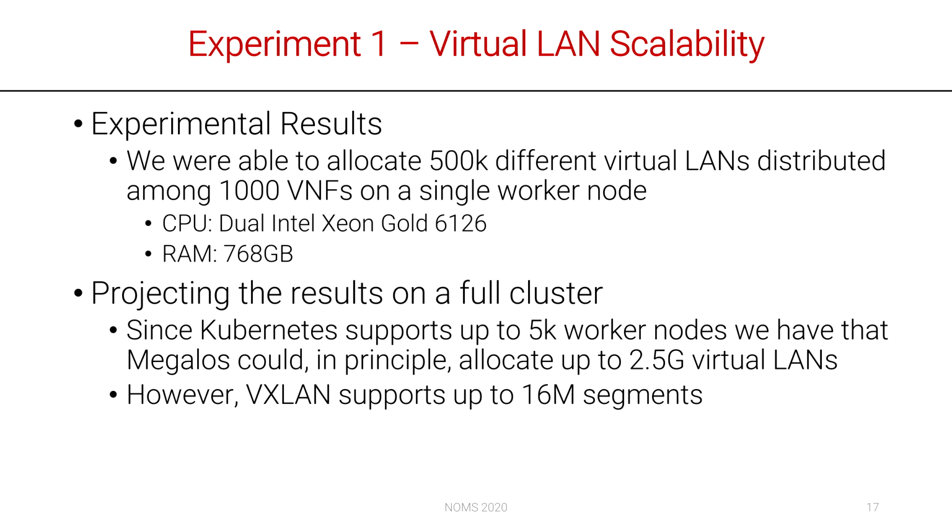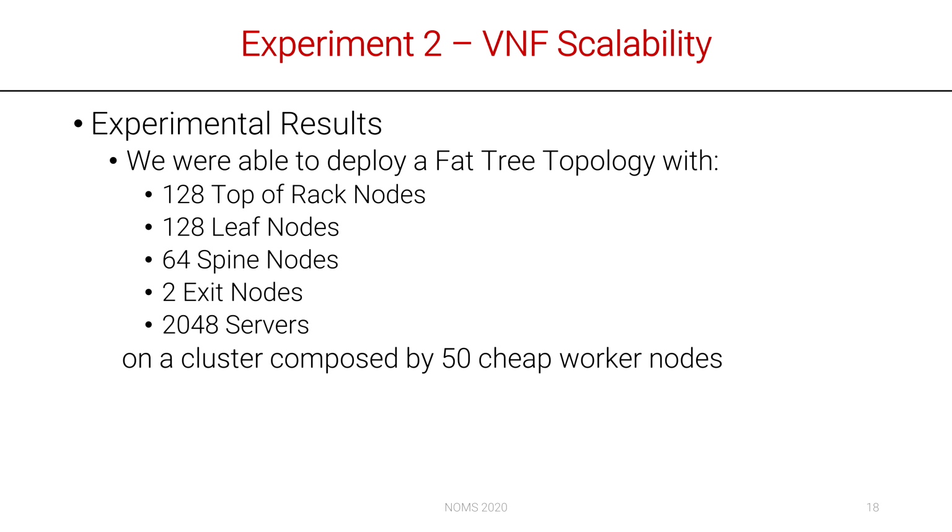However, VXLAN supports only 16 million segments, and so the maximum number of virtual LANs is capped to that limit. To ensure that the scalability goal is achieved, we deployed a virtual Fat3 topology consisting of about 2000 VNFs on a Kubernetes cluster composed of 50 cheap worker nodes.